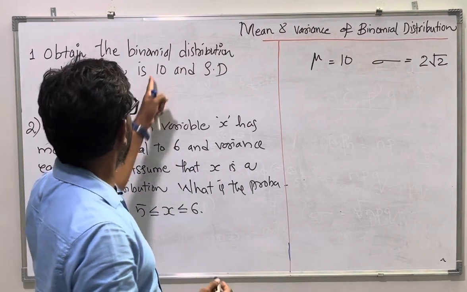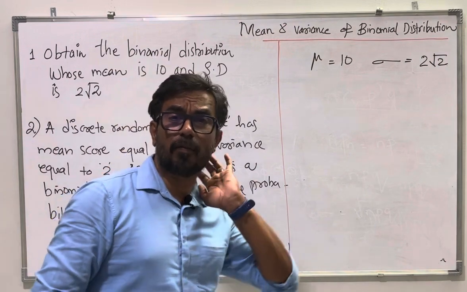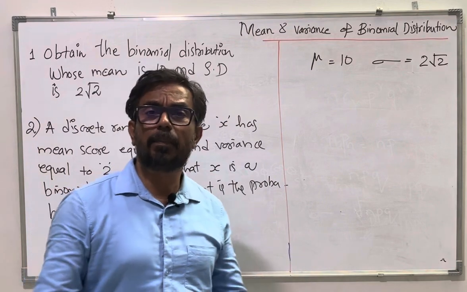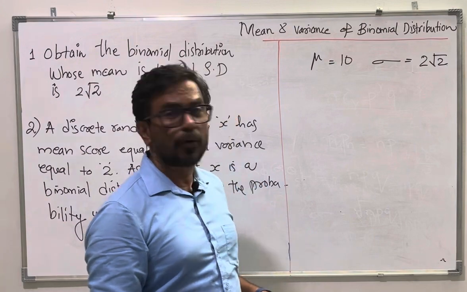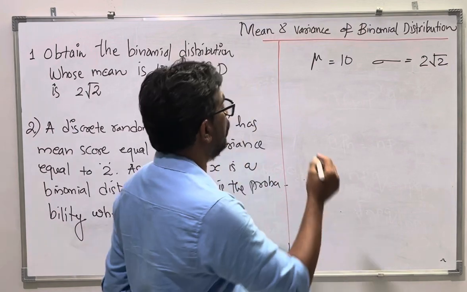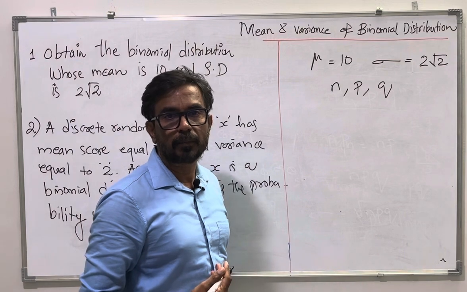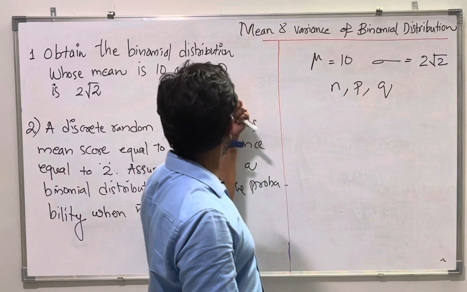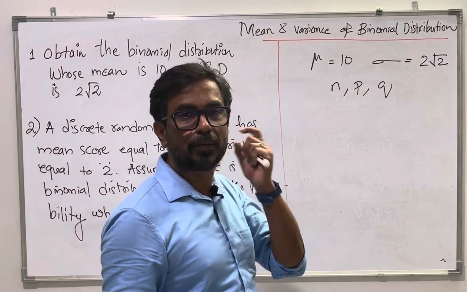So from here you need to write the binomial distribution. Binomial distribution means in general form we can write nCr p to the power r q to the power n minus r. Then depending upon the r value you can manipulate. That's what we are supposed to write. For that we need to know n, p and q. If I know these three things, then I can write the binomial distribution: nCr p to the power r q to the power n minus r, and depending upon the r value you can extend nC1 or nC2 like that. Likewise you will be able to do.